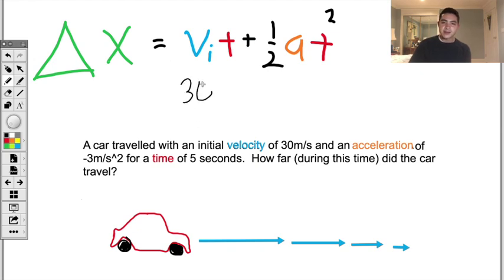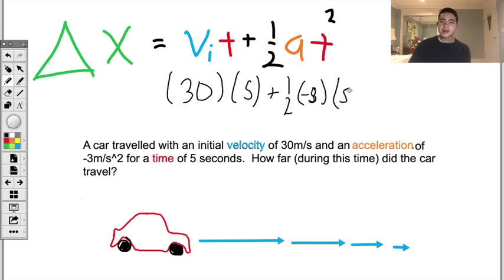If we substitute the values into the equation for initial velocity, time, and acceleration, then we can solve for displacement. This equation will give us 112.5 meters, and thus the car during these 5 seconds traveled 112.5 meters, given these conditions.